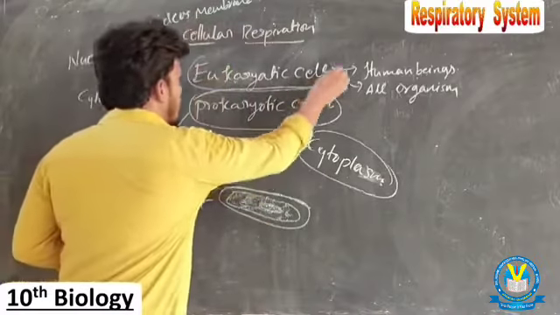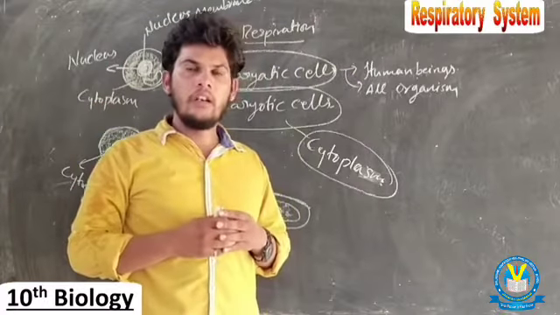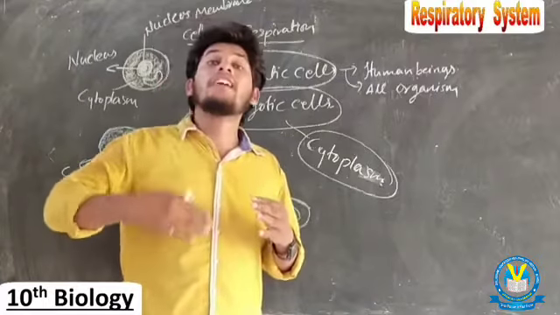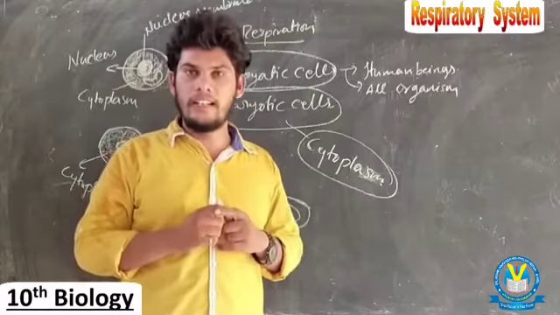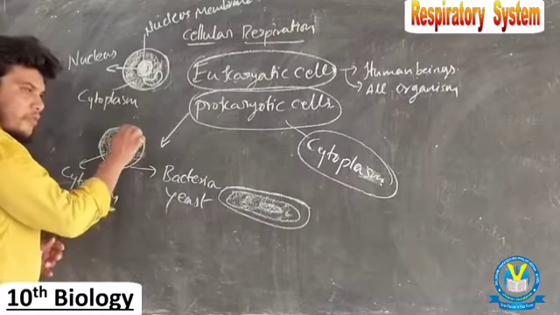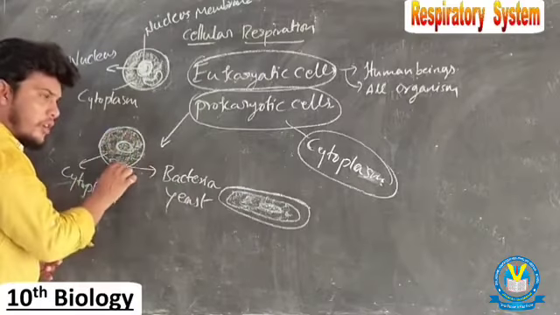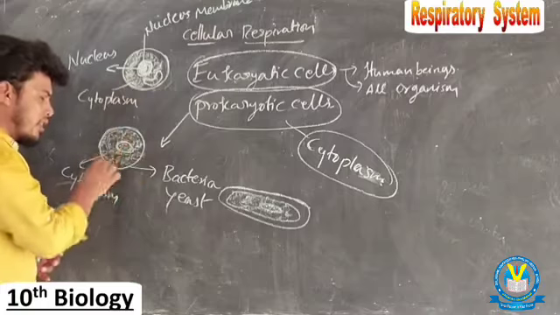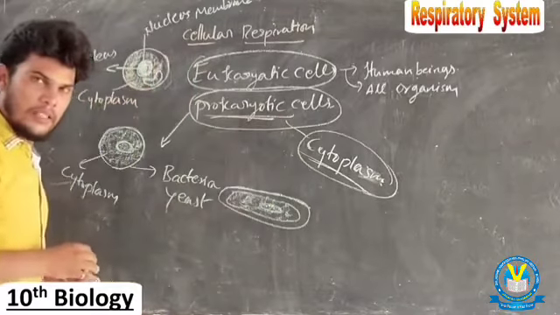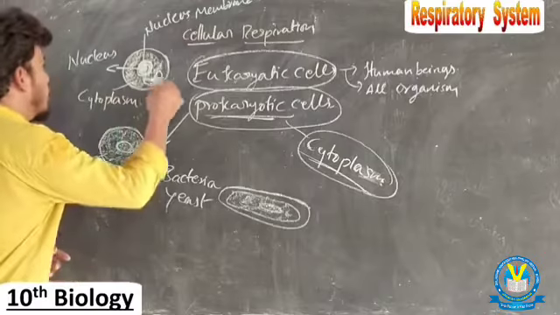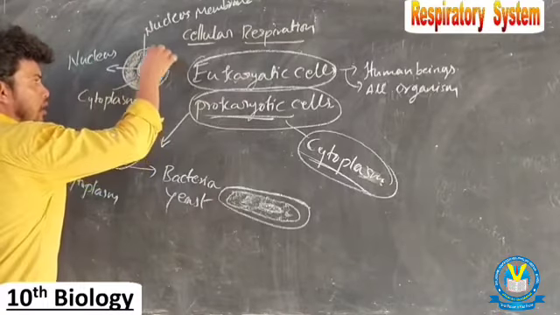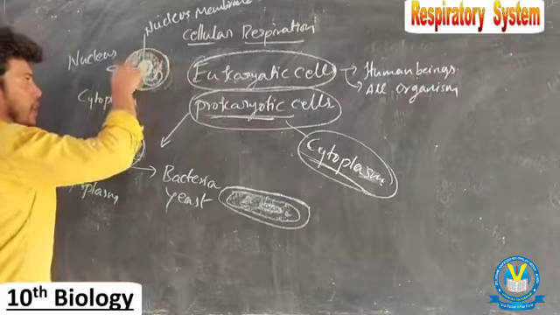What about eukaryotic cells? In eukaryotic cells, a few reactions take place in the cytoplasm. Further reactions continue in the mitochondria. So in prokaryotic cells, all reactions, from the breaking down of glucose, glycolysis, to the releasing of energy, take place only in the cytoplasm. In eukaryotic cells, the initial reactions take place in the cytoplasm.